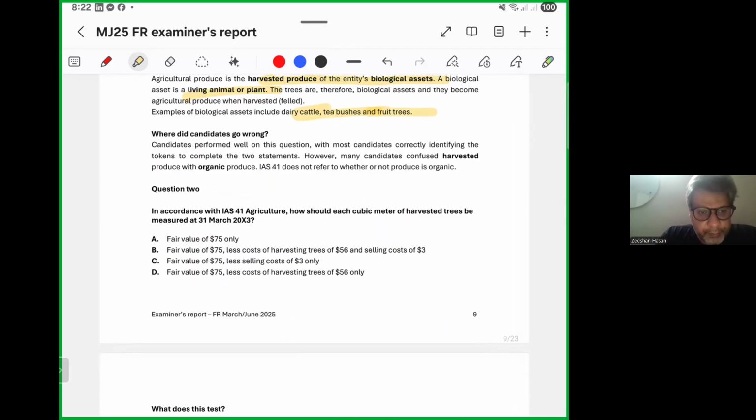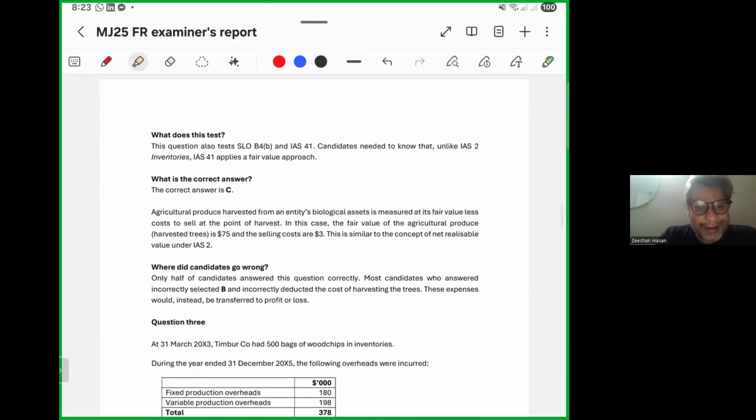Question 2. In accordance with IAS 41, how should each cubic meter of harvested trees be measured at 31st March X3? Fair value of 75 only, fair value of 75 less cost of harvesting trees of 56 million, fair value of 75 less cost of 3 only, fair value of harvested trees of 56 only. Again, it tested IAS 41, needed to know, unlike IAS 2 inventories, IAS 41 applies to fair value approach. The correct answer here was C.